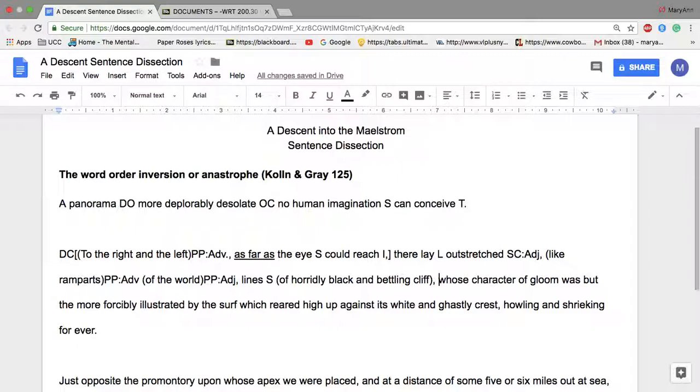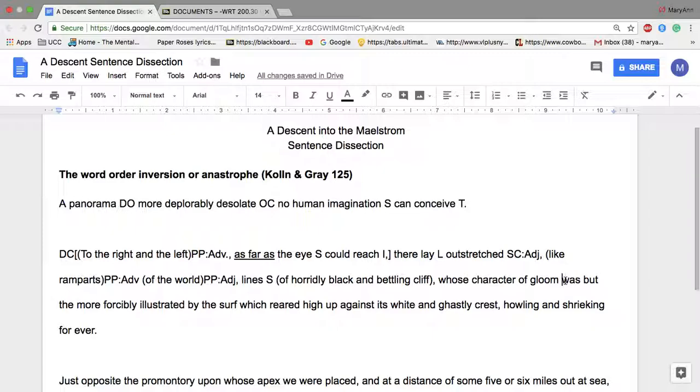Okay, so let's keep going. We're going to look for our next verb, whose character of gloom was, and here it's used as a linking verb, a helping verb, was illustrated. And all of the words before that are adverbs describing how they were illustrated.